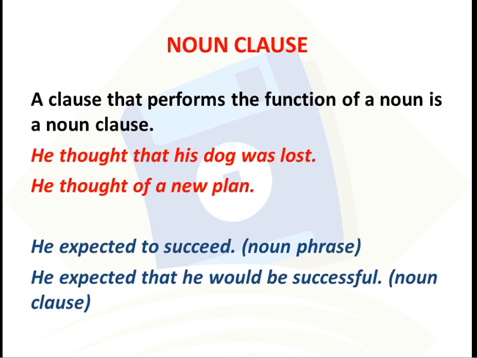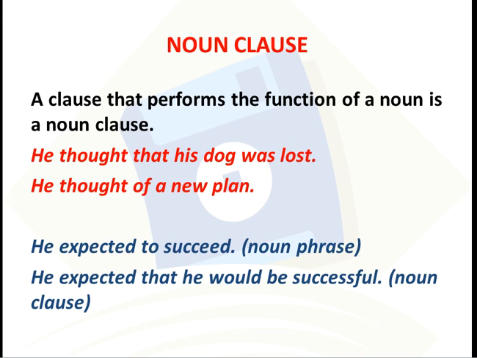In this sentence, the clause answers the question thought what. It means that it is acting as the object of the verb thought and doing the work of a noun. Therefore, we can say that the clause is a noun clause.